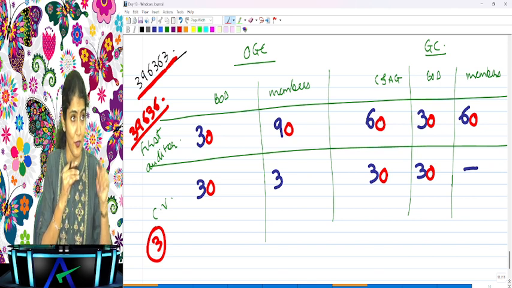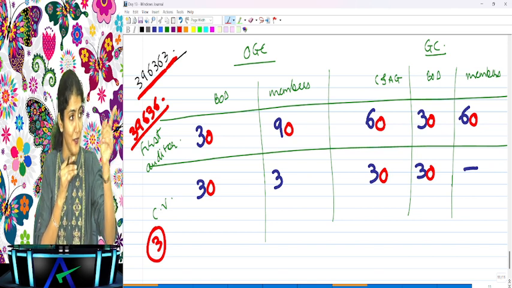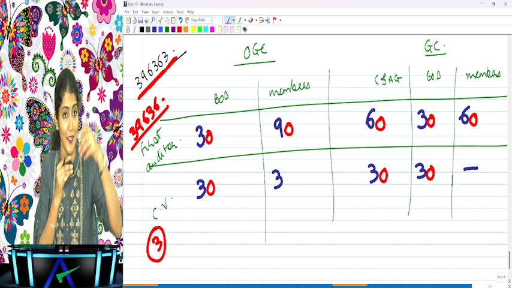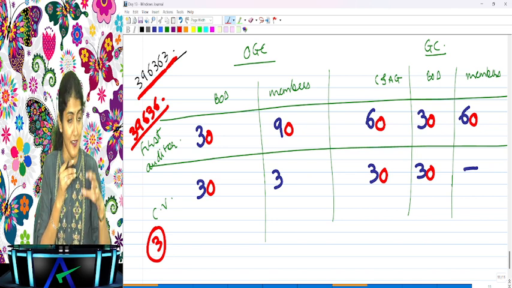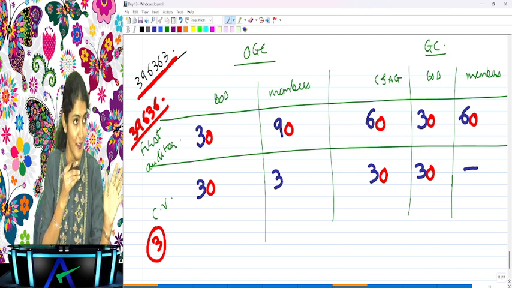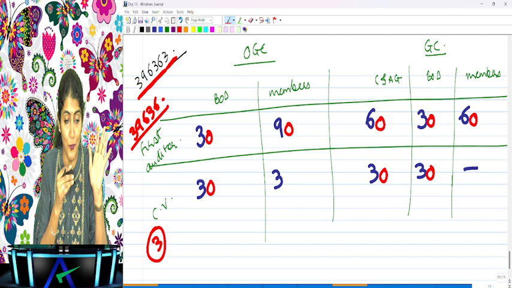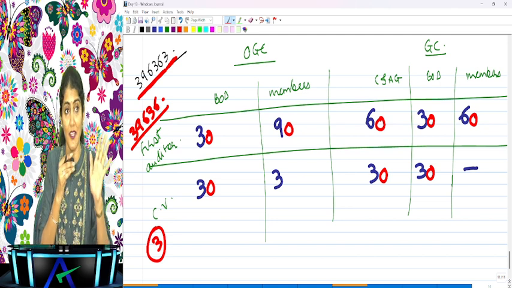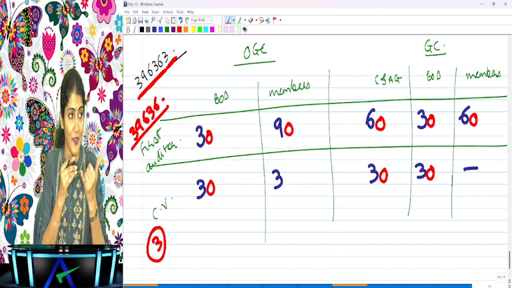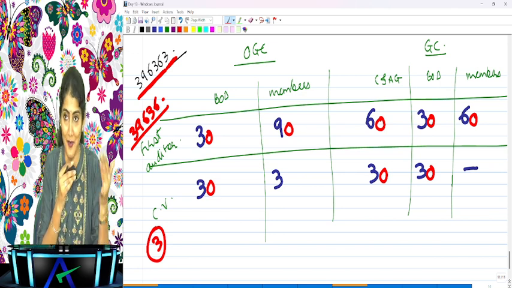But this number will work only if you draw the format which I have drawn. You understand? If you first write government company, then you write other than government company, or if you write first casual vacancy and then you write the first auditor and then you say 396363, nothing will happen for you in life. So you have to draw the format which I have drawn. Only then the number will be the correct number, or you will say the number which you have dialed is invalid. You understand?